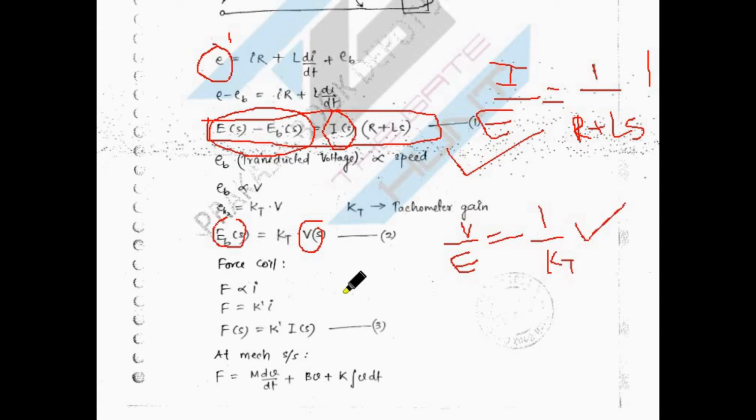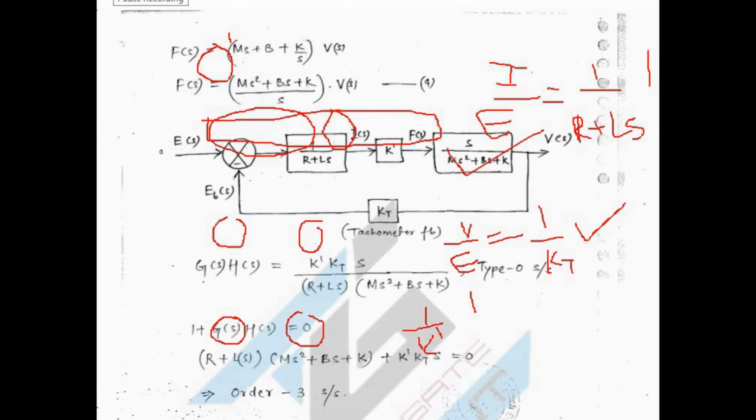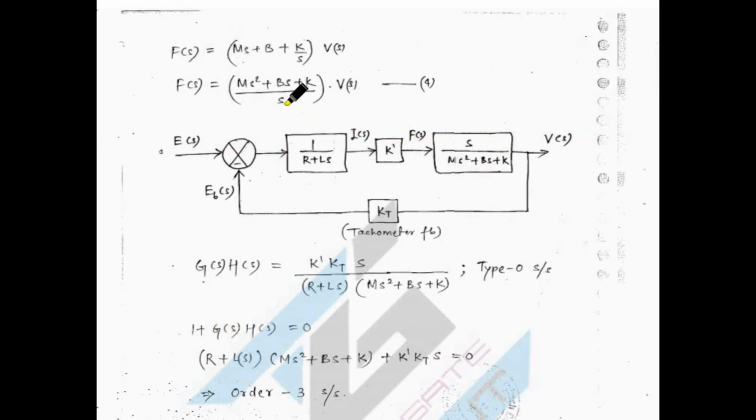And this is the third. You are giving I(s), and you have output as your force. So 1 by K dash. This is equation third. Now we'll see equation 4 understanding. So this is nothing but equation 4. I will clear this one. This is nothing but your output, and this is nothing but your input.